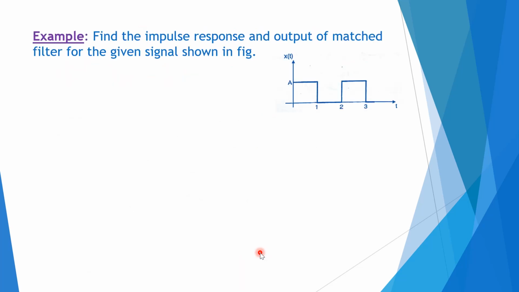Now, we are going to see examples based on this. The first example is to find out the impulse response and output of a match filter. The x of t is given over here. For this, we are going to find out the impulse response as well as output of a match filter. We already know how to find the impulse response of a match filter, and from that how to find the output. That is, we need to find h of t first and then y of t, that is nothing but x of t convolved with h of t.